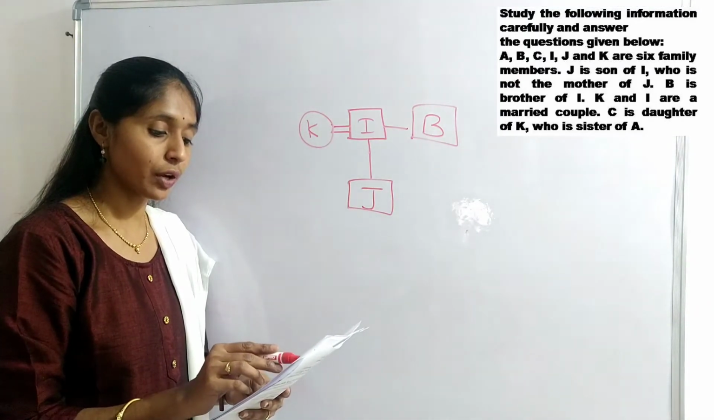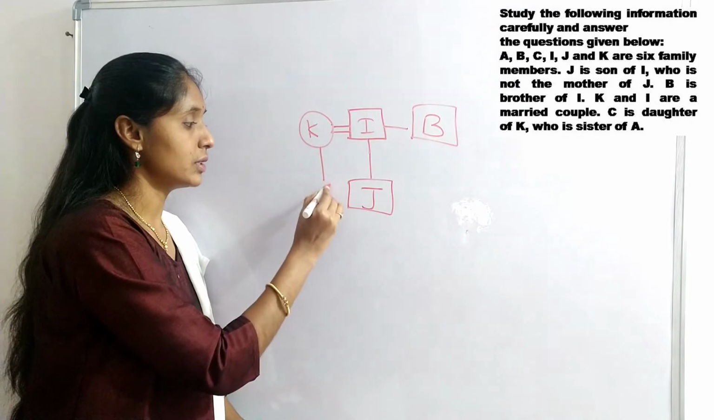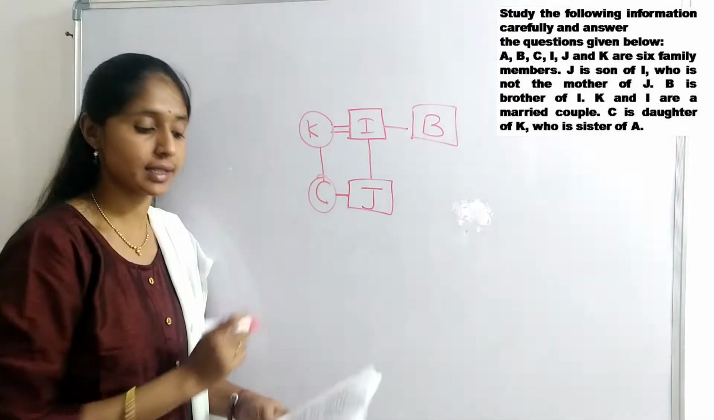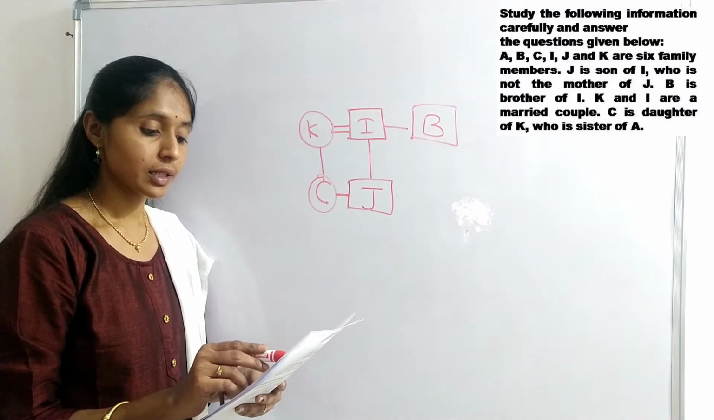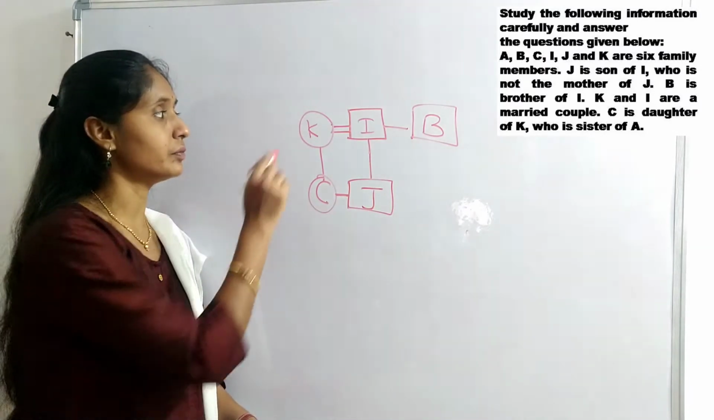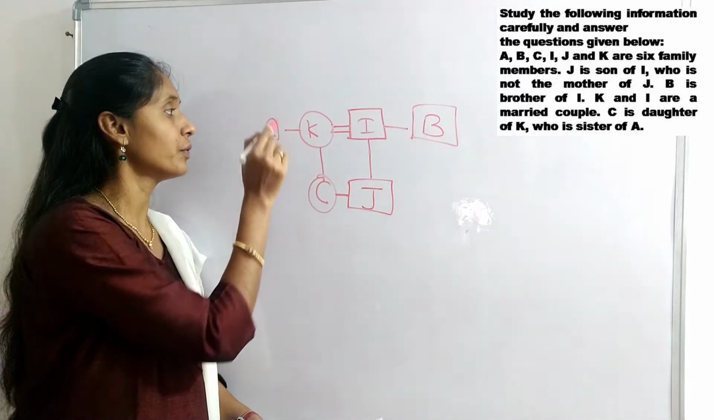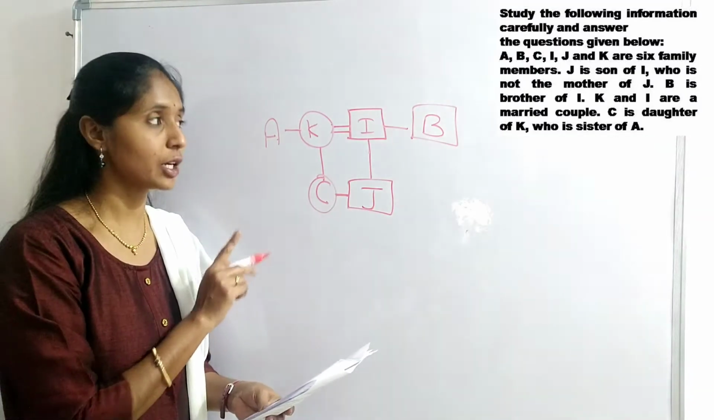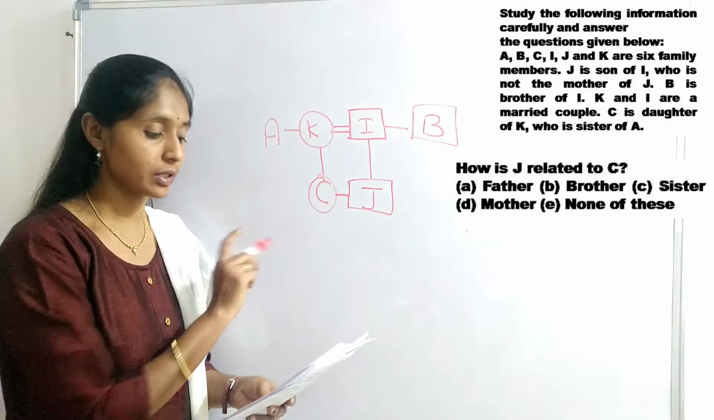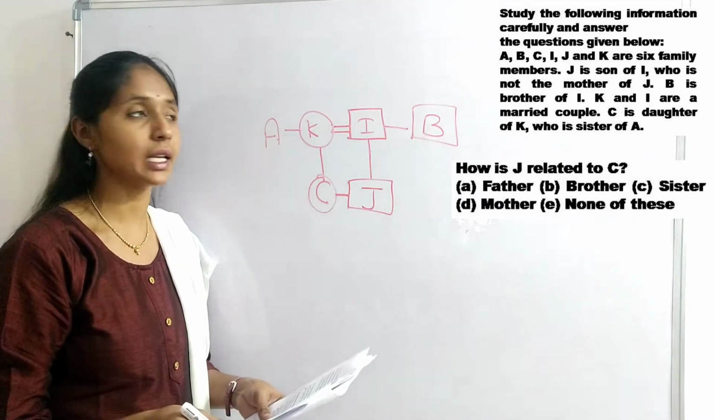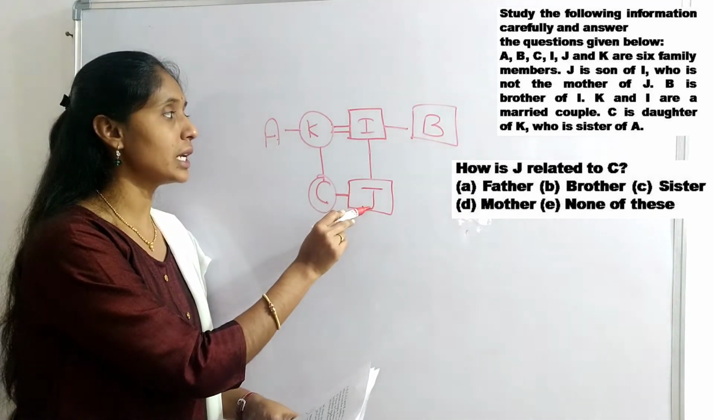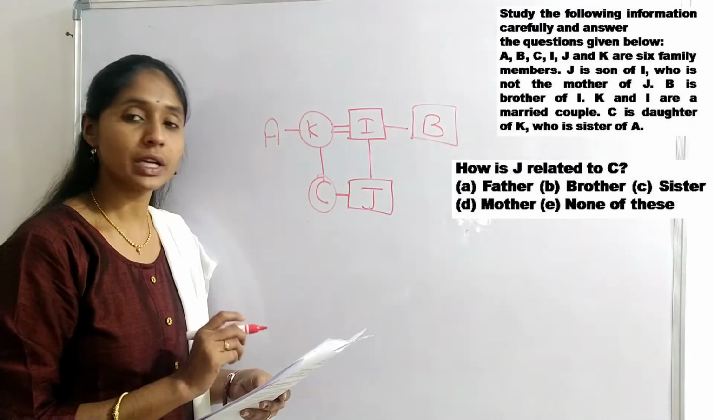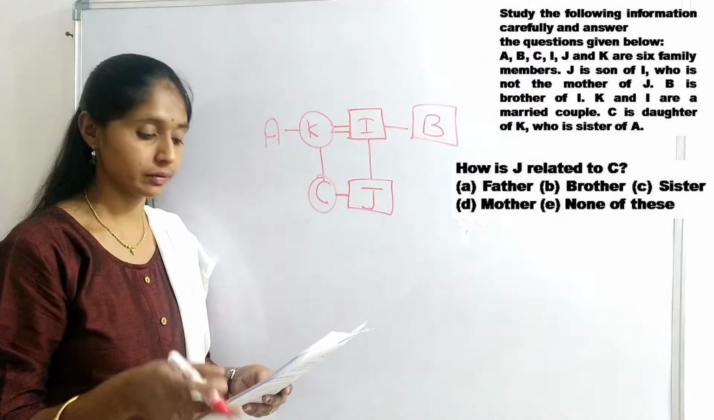C is daughter of K. So these two persons are brother and sister. K is sister of A. This is the given information. Let me answer the questions based on this arrangement. First question, how is J related to C? J is brother of C. So option B is the right answer for this question.